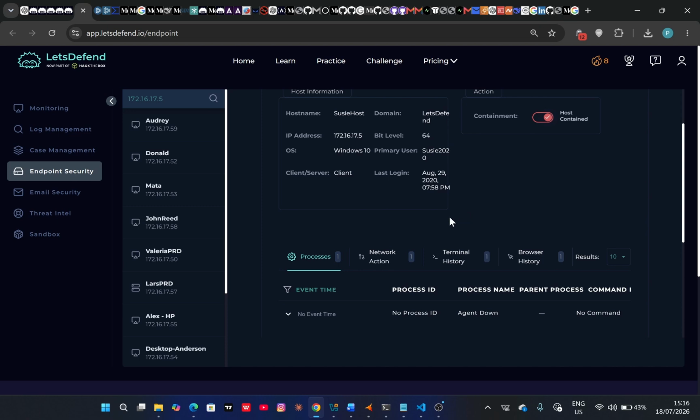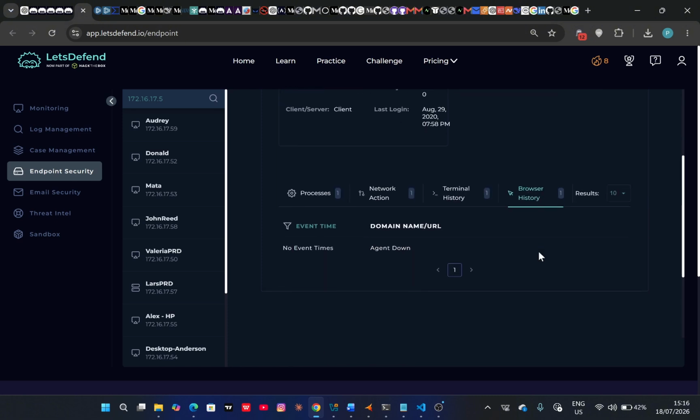Okay, because network action, processes, browser history, and terminal history can tell us a whole lot about the specific alert. So right now we are being told that an executable file was detected. So what went on on the victim's device? Was it that the executable file, after it was perhaps allowed into the internal network, created some processes?